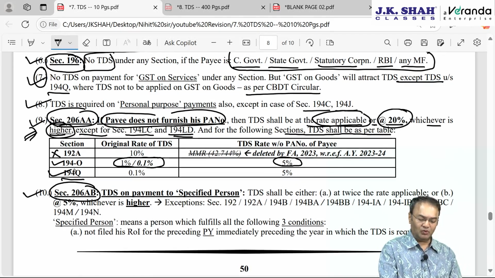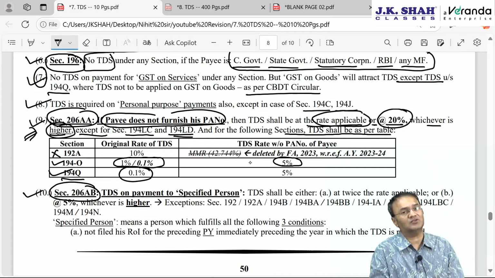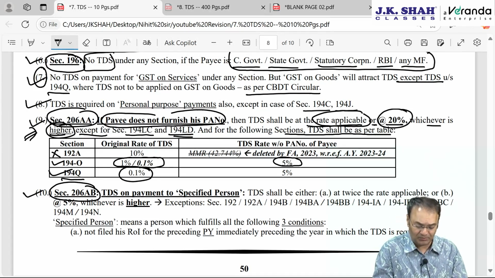And 194Q, an important section, 0.1% is the original official rate. Instead of 0.1%, if PAN number is not there, then TDS will not be at 20% rate. Instead of 20%, the upper limit will be 5%.